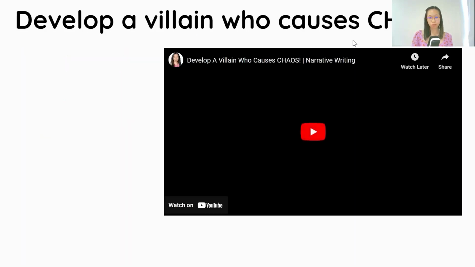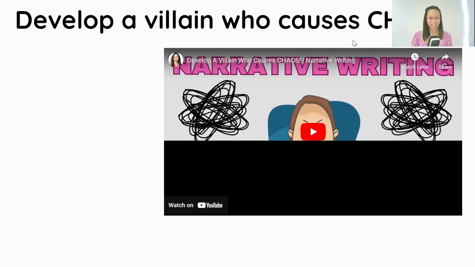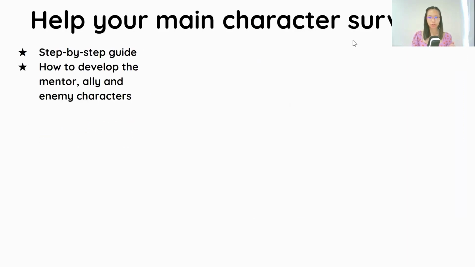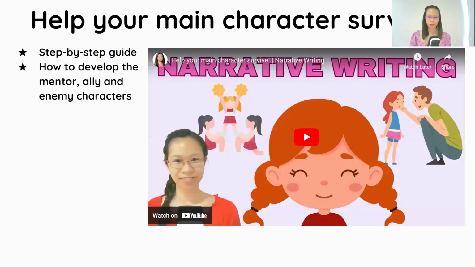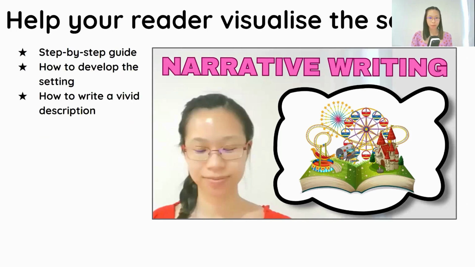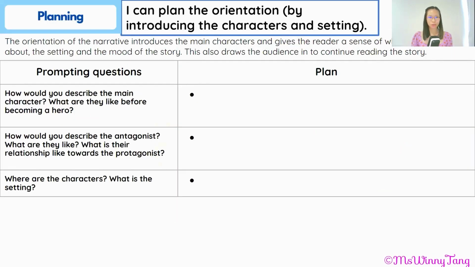We have also figured out who our antagonist is going to be, the villain who causes chaos. We have also figured out who is going to help our character survive. So we've come up with the mentor, the allies, and the enemy characters for our story. We also have figured out the setting of the book, where it's going to be set in the town of Bubbleville, and we have come up with some words or a description to help our readers visualize the setting of our story. Now we are ready to plan.